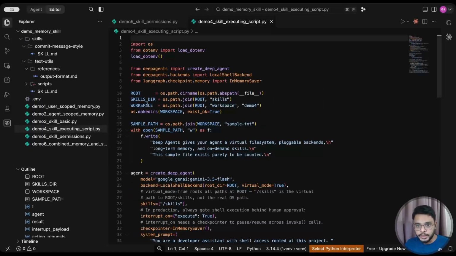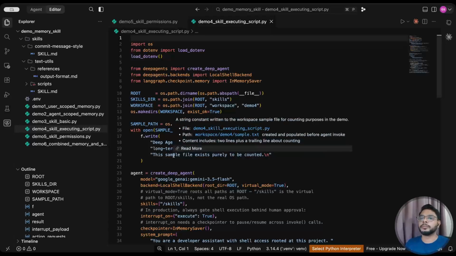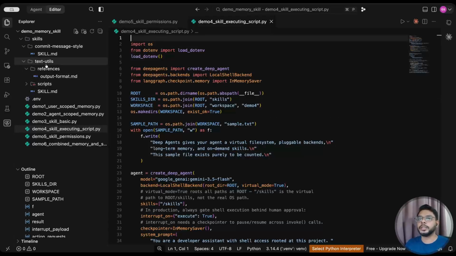Okay, so the next example is how we can use skills. In the last example, we have seen that we are not executing any scripts, but we can also execute some custom scripts using skills. So in this example, we are going to see how we can execute some custom scripts. We are again going to use this text util, which is going to execute a custom script.